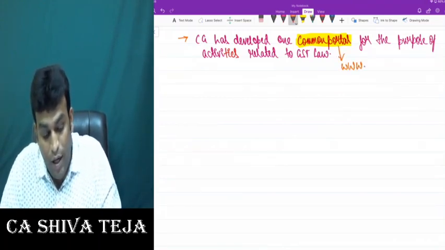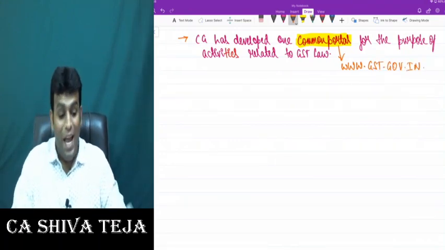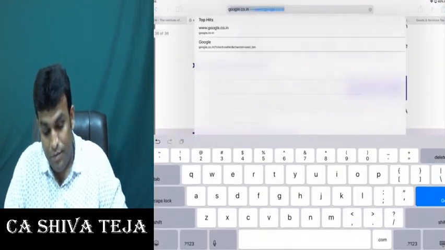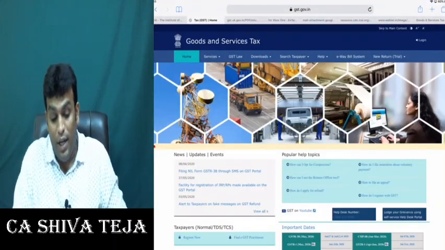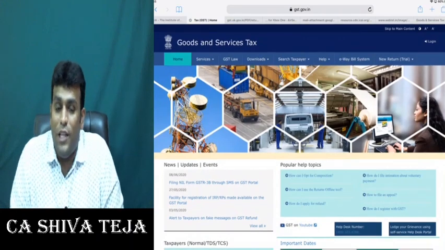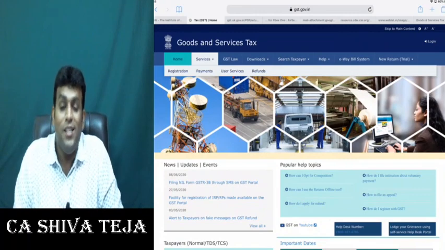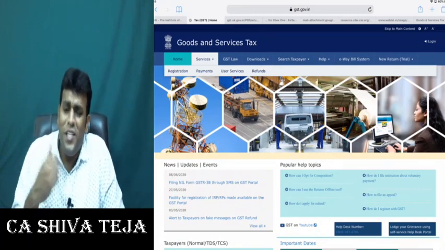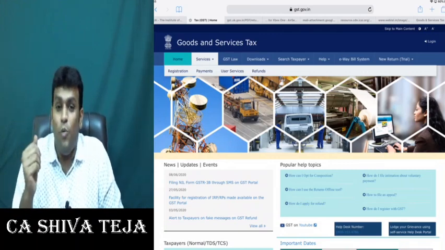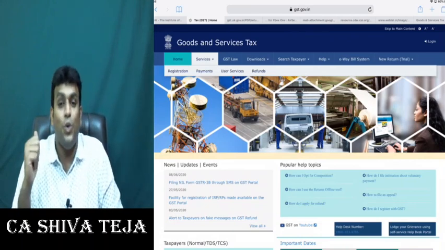It is actually www.gst.gov.in, and let me show you that portal to give you clarity. This is the common portal, gst.gov.in. Under services, we have options such as registration, payments, user services and refunds. All these points we'll talk about in detail when the time comes, because for every topic we have a separate chapter to discuss.